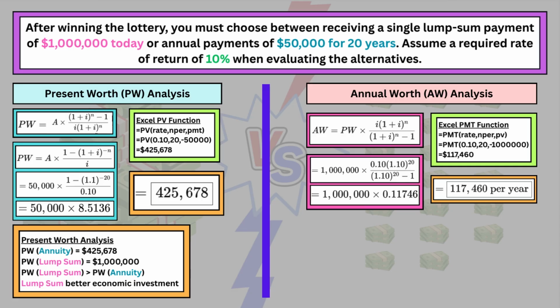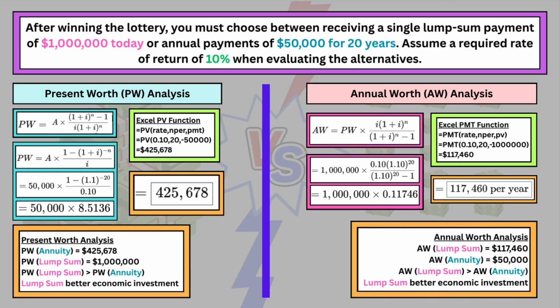Both analyses tell the same story. Whether you compare them in today's dollars, PW, or as equal yearly values, AW, the $1 million lump sum delivers the higher economic value. So at 10%, the lump sum is clearly the better deal. That said, if the interest rate were much lower, say 1%, the annual payments might actually win out. That's the beauty of AW. It shows you the true value of different cash flow options at your required return.